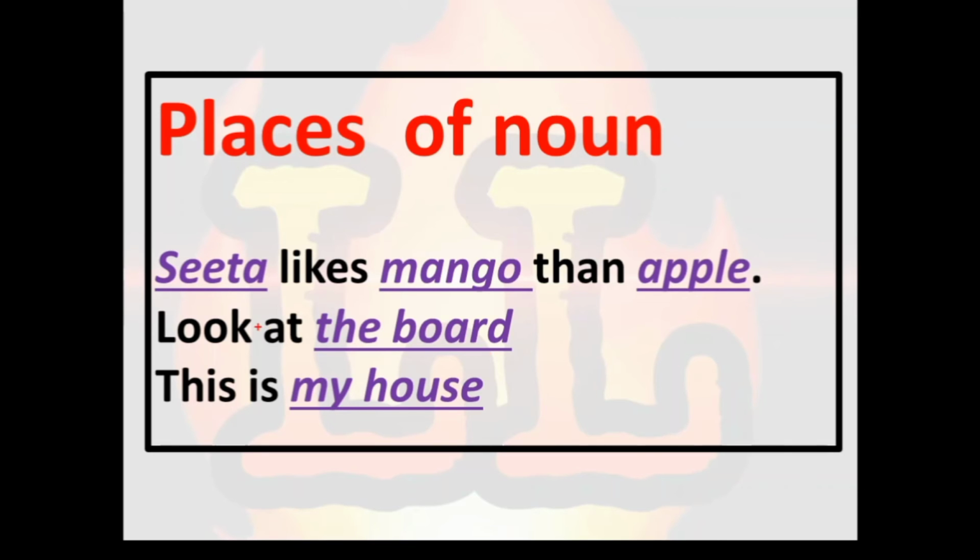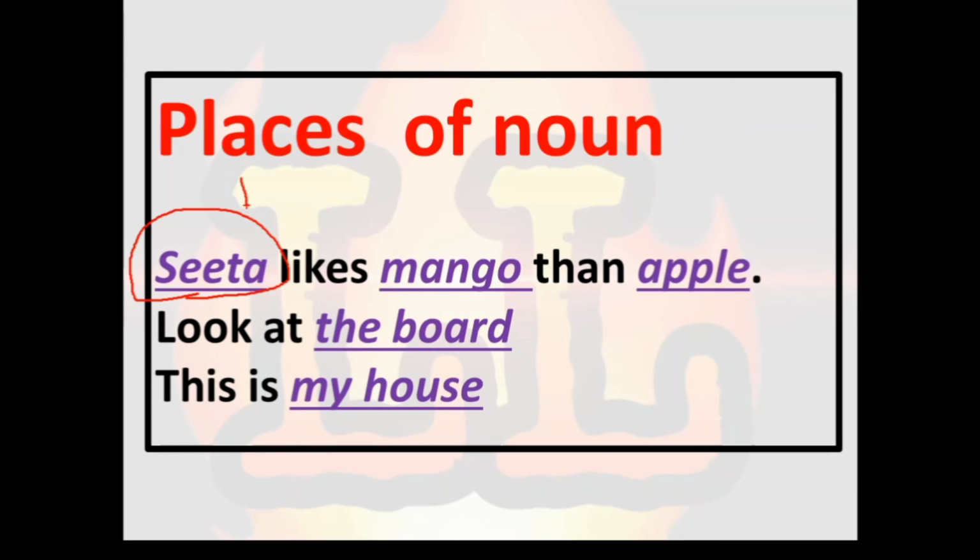So let's see here, the very first place, as you always know, is the subject of verb. See, likes is a verb here. So before the verb, if a noun comes, at that time we can say it is the subject of verb. So it is called the subject of verb. So we find here the first place of noun. Where is the first place of noun?